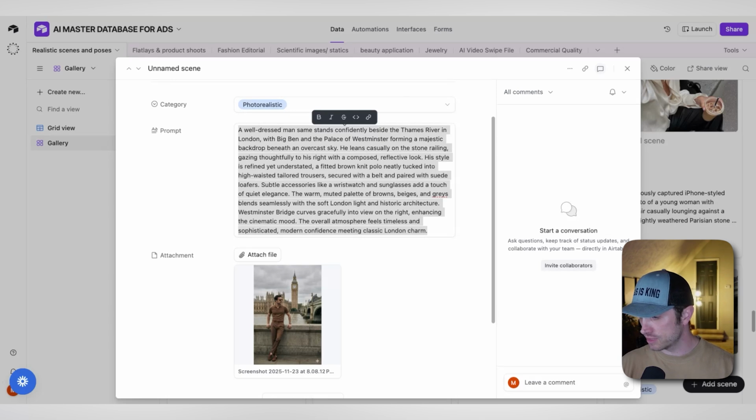I just did a prompt. I prompted it that he's about to throw something into the river. He is looking at the river. His knees are bent for support as he's about to throw it. Now, for me, I actually wanted the arm to be outstretched even more, but you can clearly tell the dude is about to throw something. So what I would do next is I would then go back and prompt it one more time and be more specific about how much his arm is stretched, about to throw something.